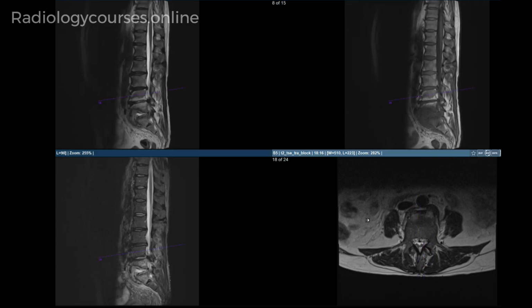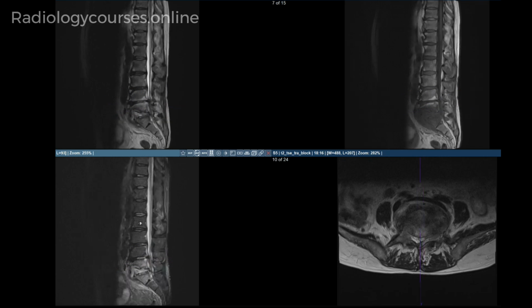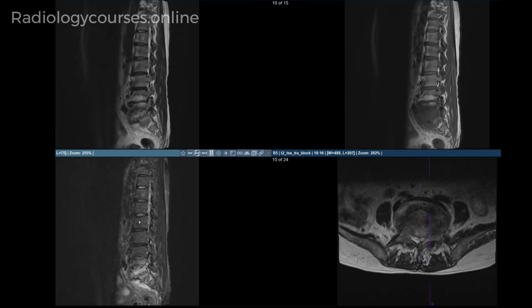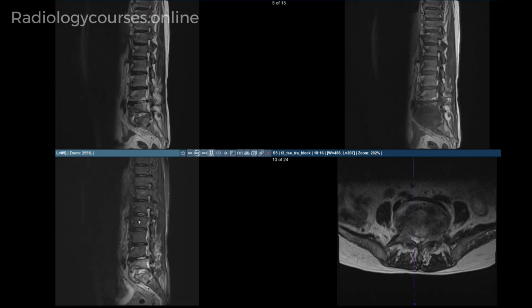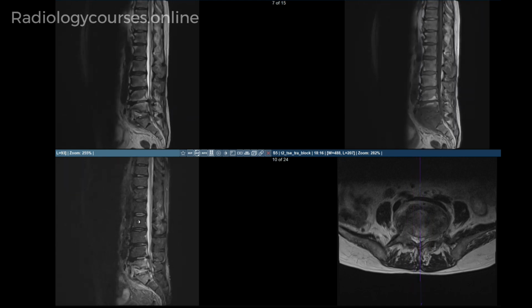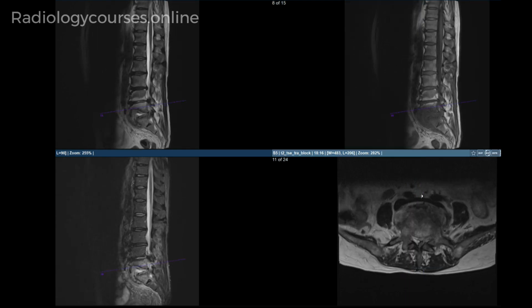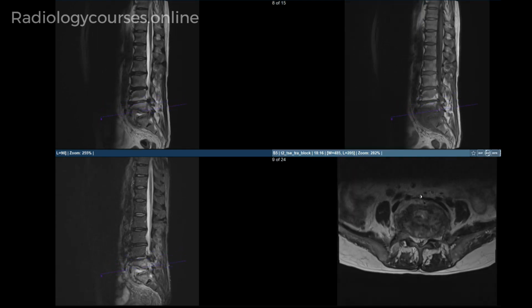Differential would include tuberculosis, but given the acute onset, this is unlikely. But we should always keep tuberculosis in the differential. A post-contrast study would be useful to look for any epidural abscess and also would be very useful in follow-up scans.